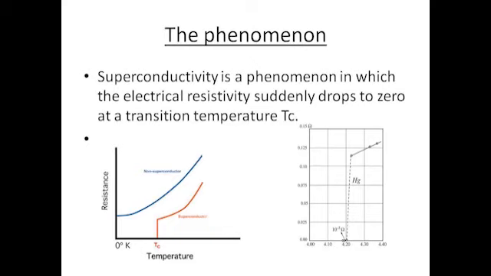The second graph is for mercury. It is clear that at 4.2 Kelvin, mercury changed to a superconducting state. That is, its critical temperature is 4.2 Kelvin.